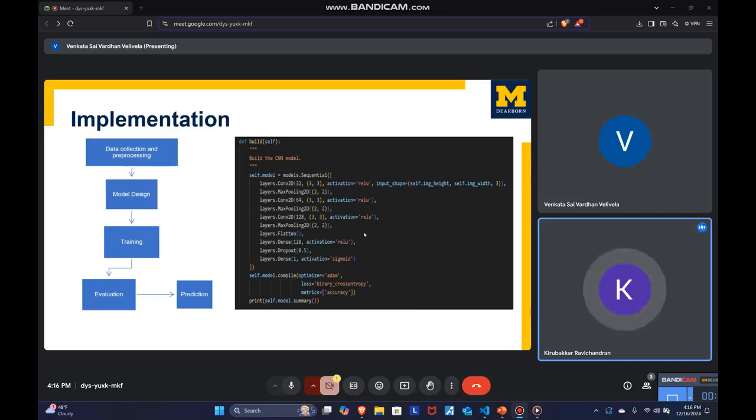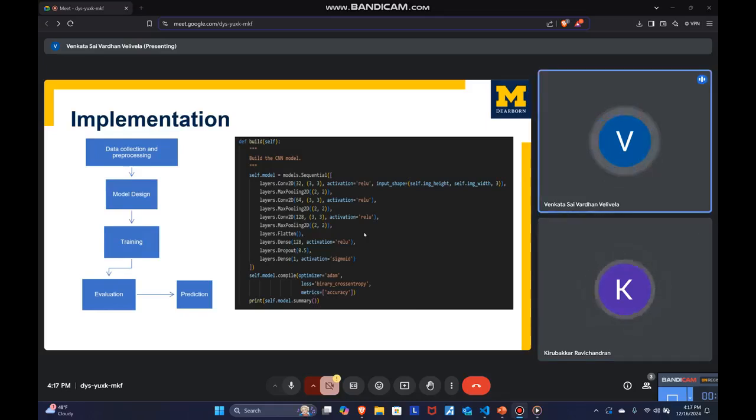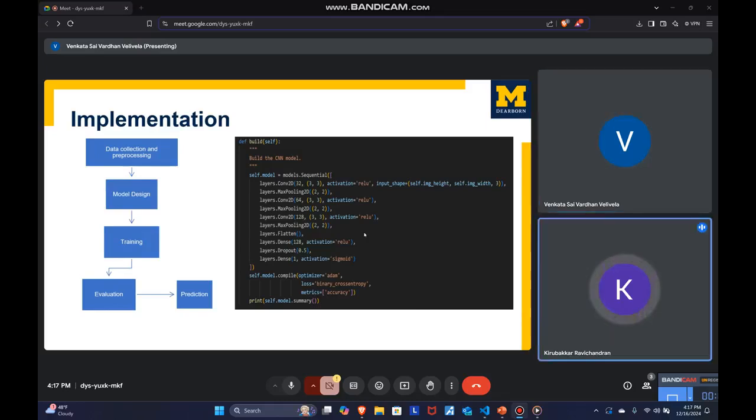So, max pooling. Max pooling reduces the spatial dimension of the feature maps, lowering the computational load and making the model more efficient. At the same time, it retains the most critical information by selecting the maximum value within a kernel. The pooling after each convolution layer progressively condenses the learned features, making the network robust to small translations, rotations, and noise in the input images.